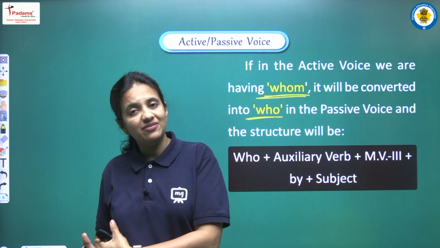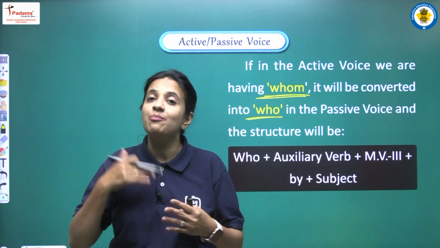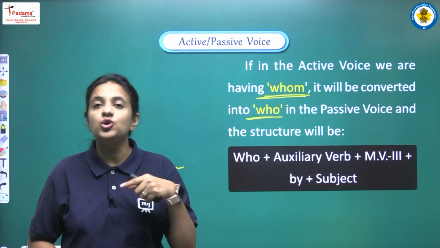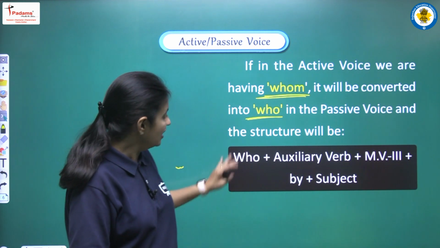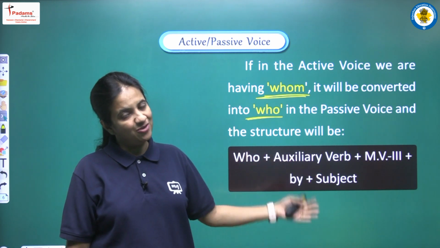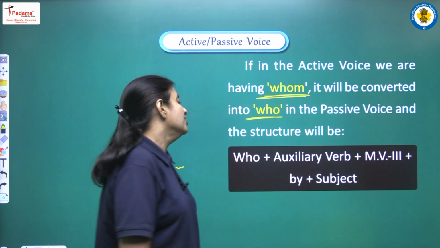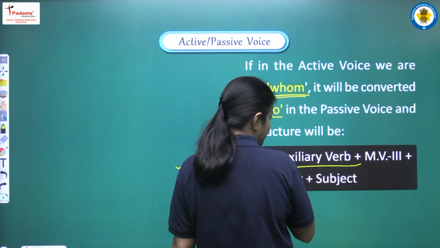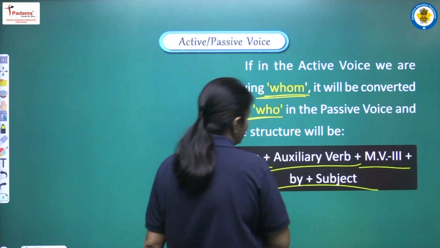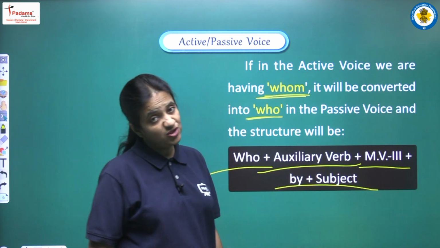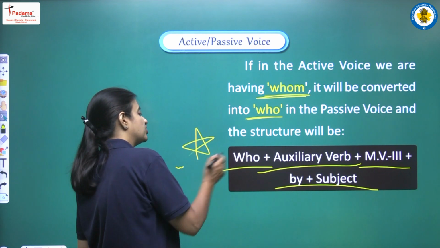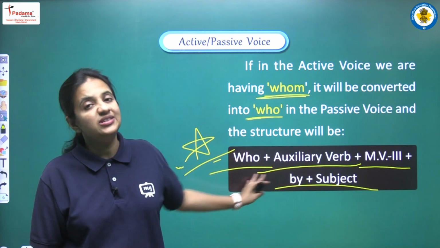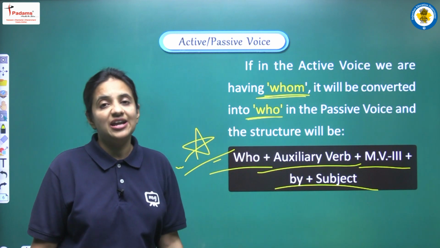Okay, अगर हमें who given है तब हमने who को convert किया है किसमें? By whom में. And if we are having whom, then we have to convert whom into who. All right. And again we are having one structure that we have to follow in that condition. So let's see. First of all, whom, it will be who. After that we have to write our auxiliary verb, then third form of the main verb, then by plus subject. So just learn, students, this structure also, that if we are having whom in the beginning, this is the structure that we have to apply, that we have to follow.